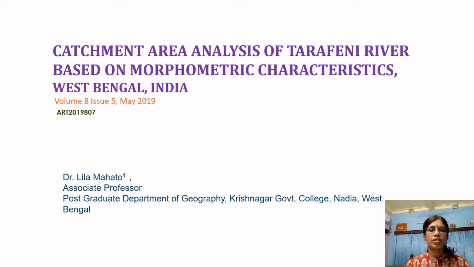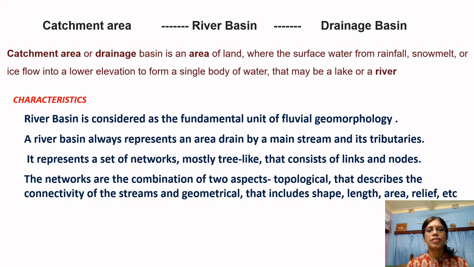Today's topic of discussion is catchment area analysis of Tarafeni River based on morphometric characteristics. The words catchment area, river basin or drainage basin seem very similar, but there are some minute variations. Overall, a catchment area or drainage basin is a surface area of land where water from rainfall, snowmelt or ice flows into lower elevation to form a single body of water. That may be a lake or a river.